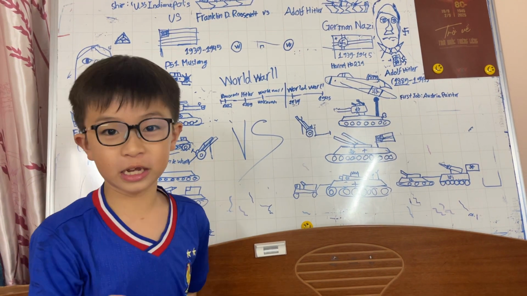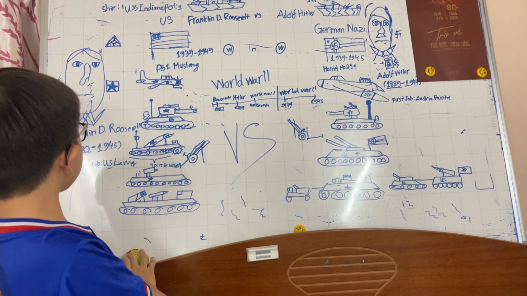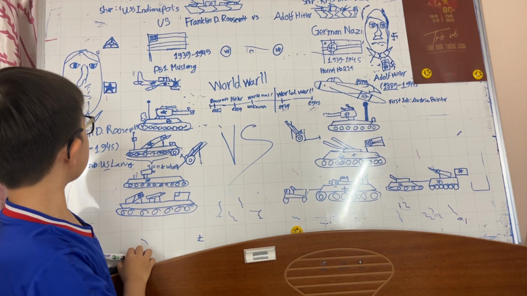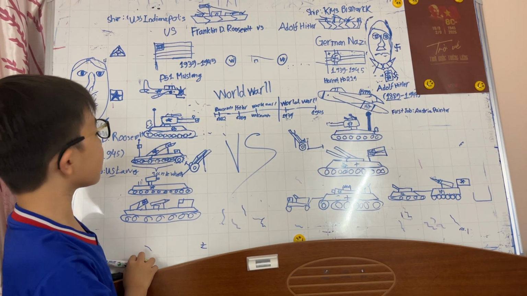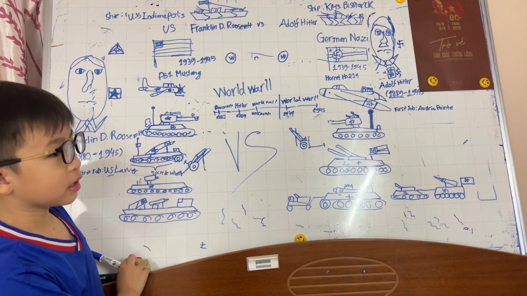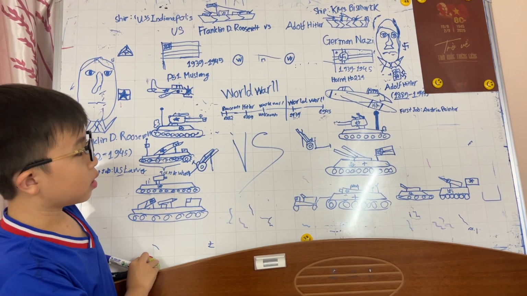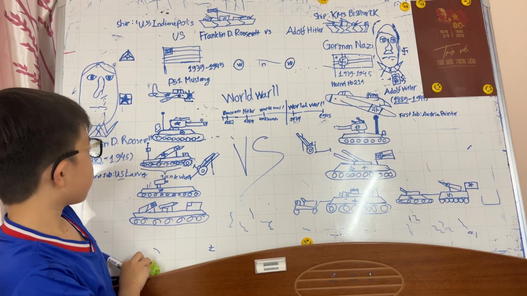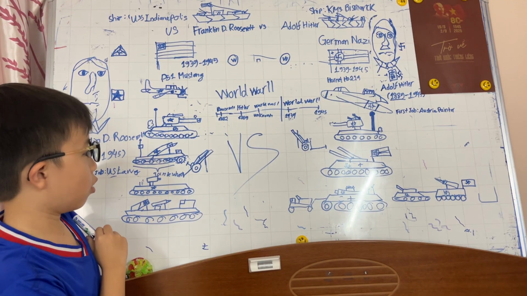They died at the same time, and they were born just... Franklin D. Roosevelt is older than Adolf Hitler by 7 years.